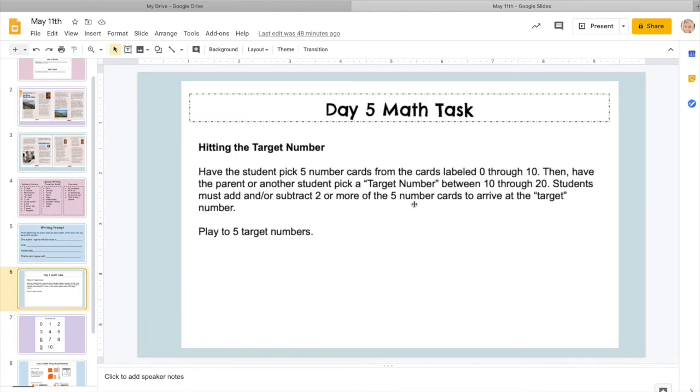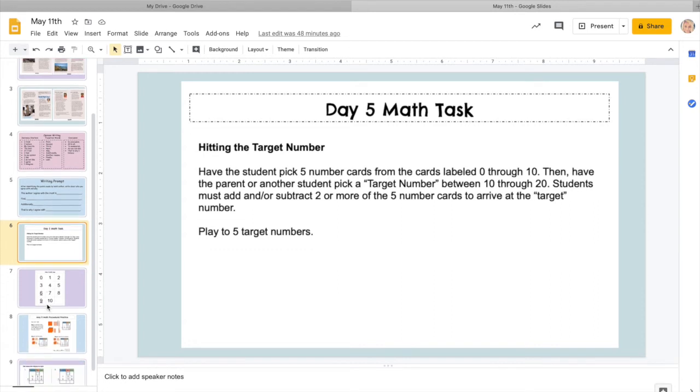Again, use 2 or more of the 5 cards to arrive at the target number. Play to 5 target numbers, so we want you to repeat this game 5 times. This is a really fun game to play with parents or siblings. And just remember, the focus is that target number 10 through 20.